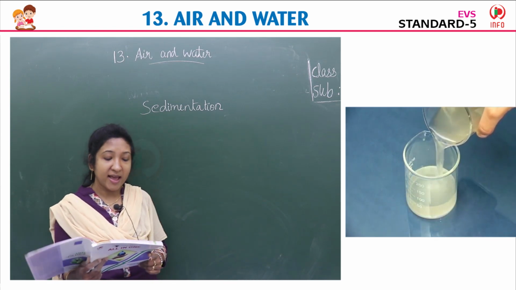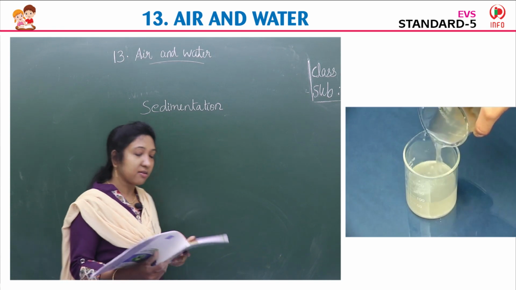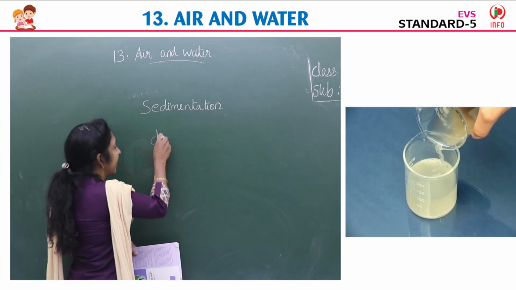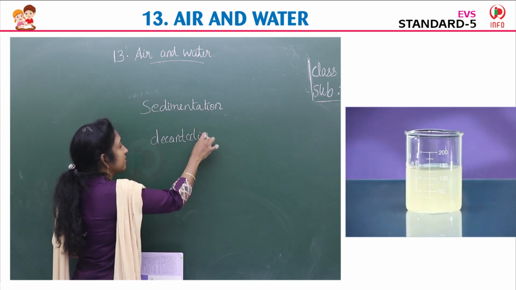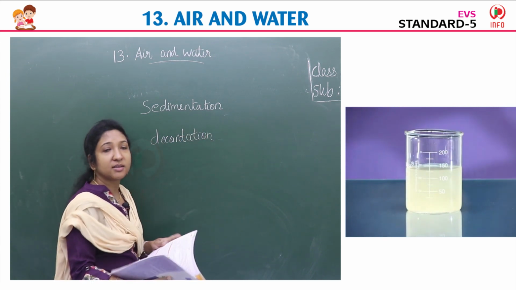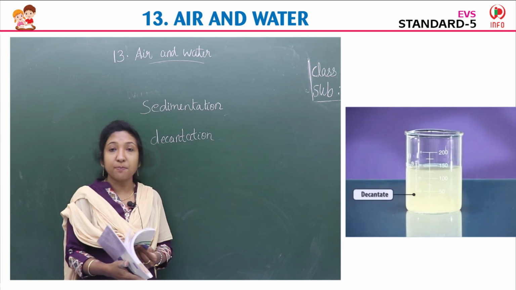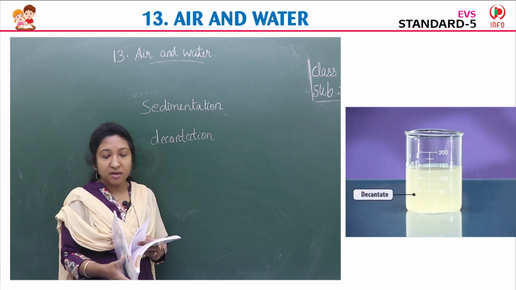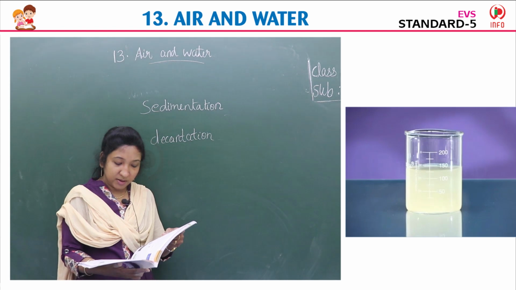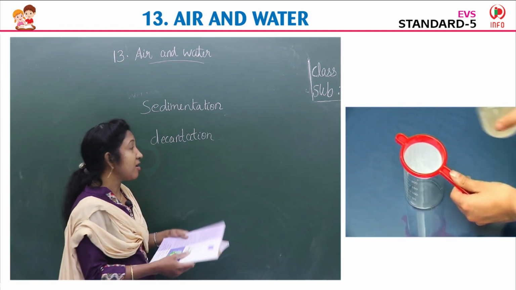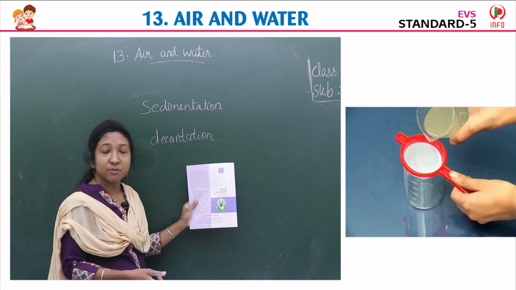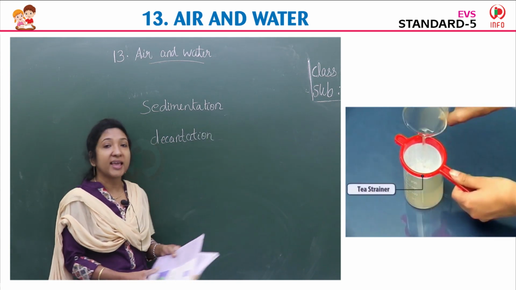The process is known as decantation. This is also known as decantation. The process of removing the sediments from water is called decantation. Separation of sediments, removing insoluble impurities by sedimentation. The process is called sedimentation and the removal of the sediments is called decantation.